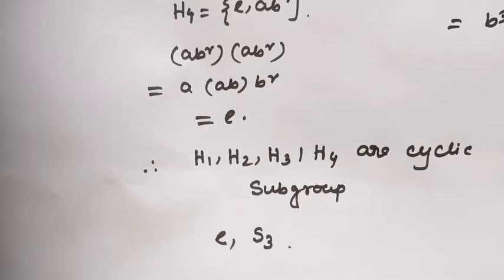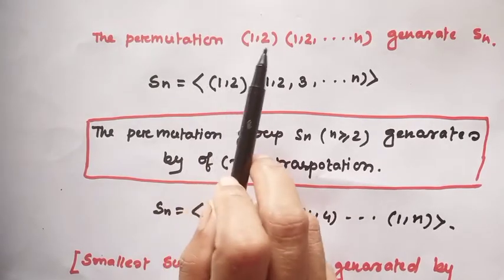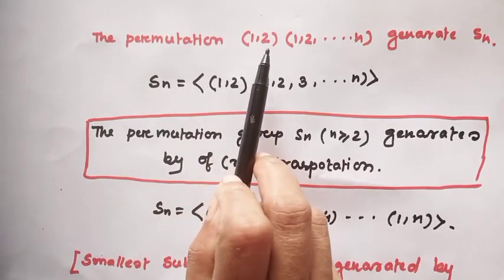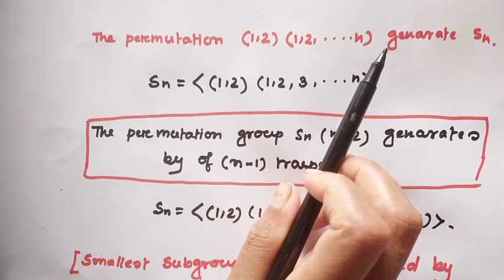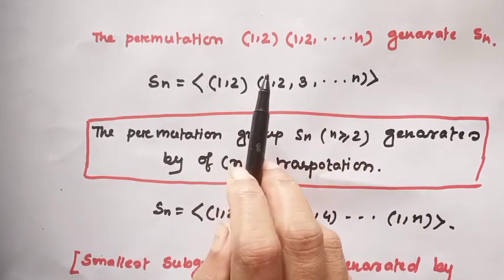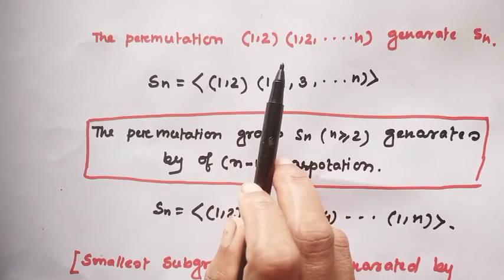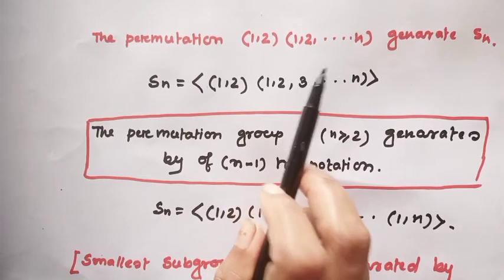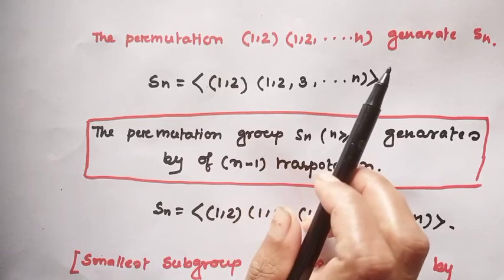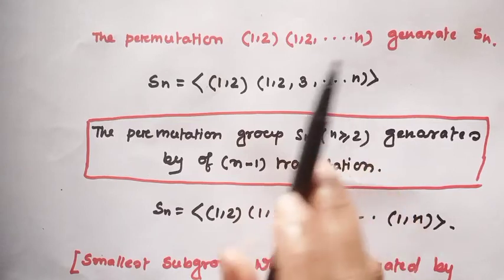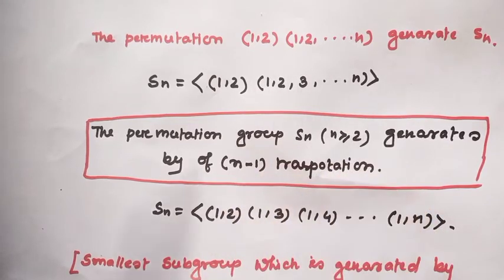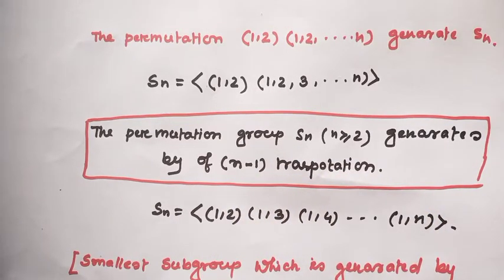Okay, are you getting? Well, the permutation group Sn is generated by (1 2) and (1 2 ... n) cycle. That means if you give me one transposition and another n-cycle, then I will generate the whole group Sn.